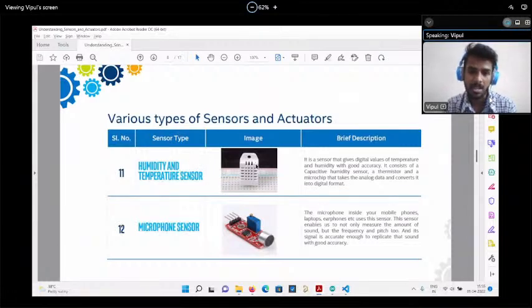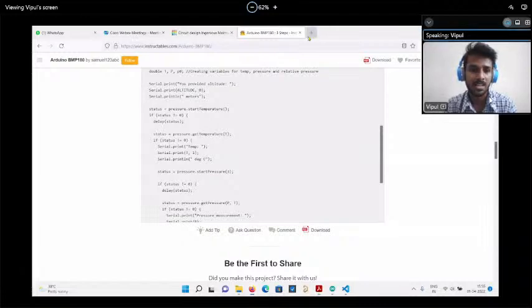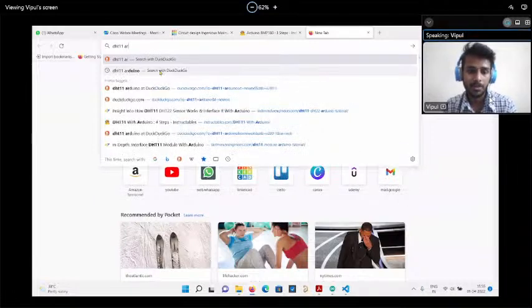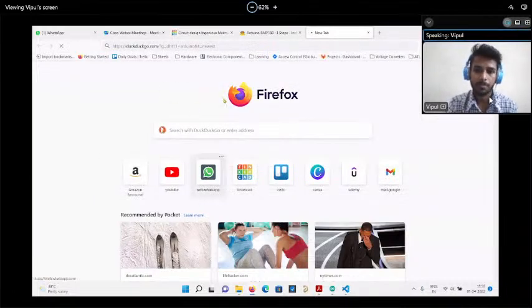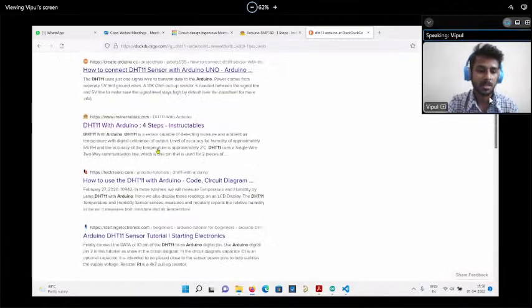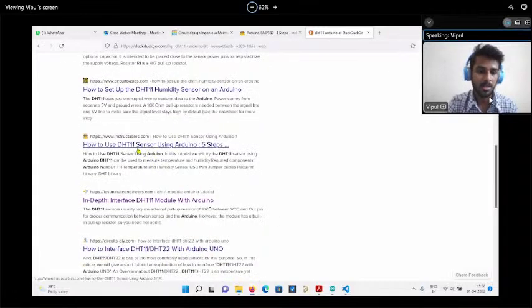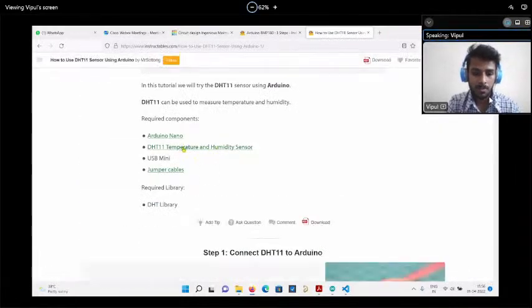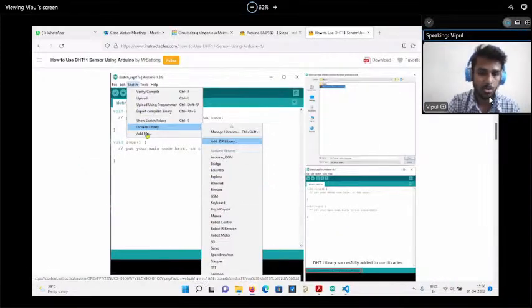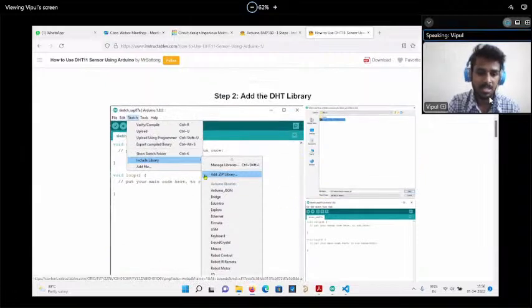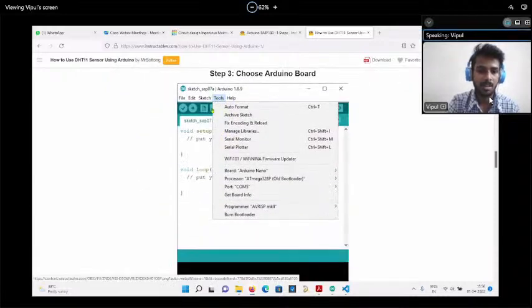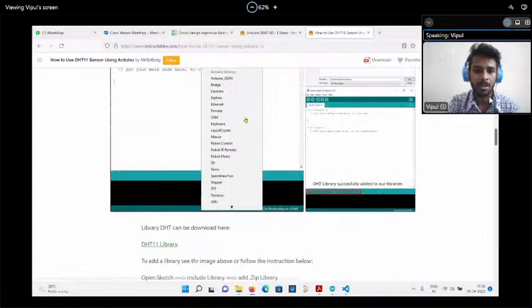This is the DHT11 sensor, right? So what you can do, just go on the site and type DHT11 Arduino. Okay. If you type that, some articles will come. If you have any new sensor, just try to go in depth on that sensor. Find some best article that suits you and try to read it. So see, they are also showing the code, and they suggest which library to install. If they suggest some libraries, just install that library. So you have to install the DHT11 library. Similarly, they will explain you have to go to Sketch and include this library. Okay.